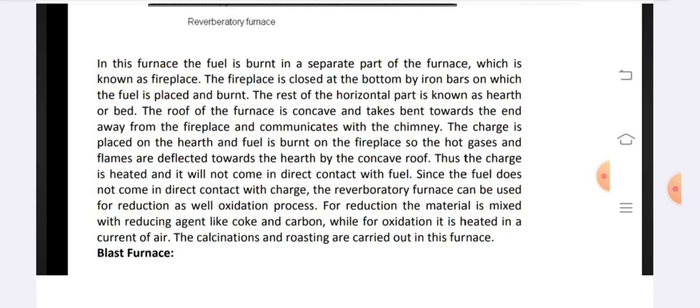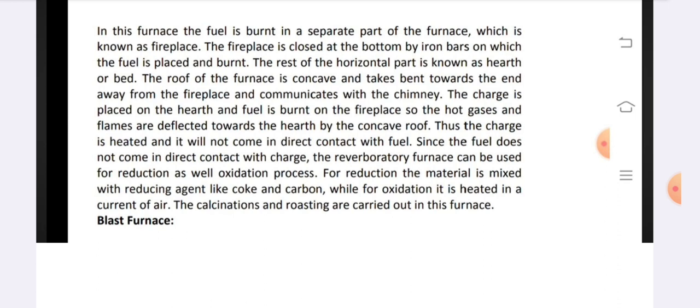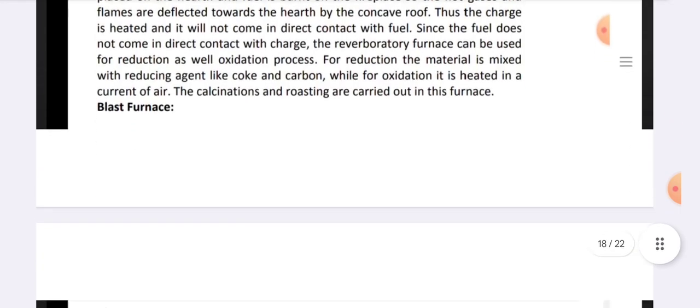Since the fuel does not come in direct contact with the charge, the reverberatory furnace can be used for reduction as well as oxidation process. For reduction, the material is mixed with a reducing agent like coke or carbon, while for oxidation, it is heated in a current of air. Calcination and roasting are carried out in this furnace. Blast furnace.